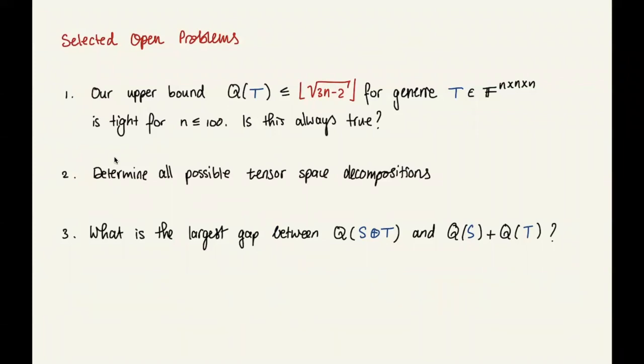The second open problem is to look into these tensor space decompositions and determine all possible tensor space decompositions for different tensor formats. And finally, one interesting question is to think about what is the largest gap between the subrank of a direct sum and the sum of the subranks of these tensors. So what we show is that they can be different, but we don't know if we found the biggest gap here.